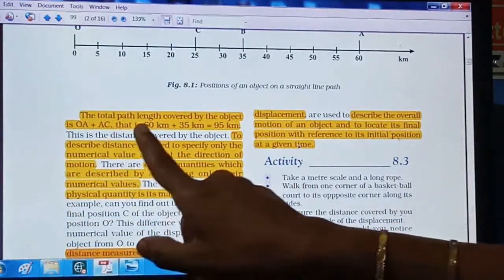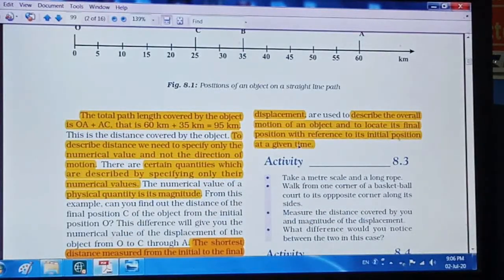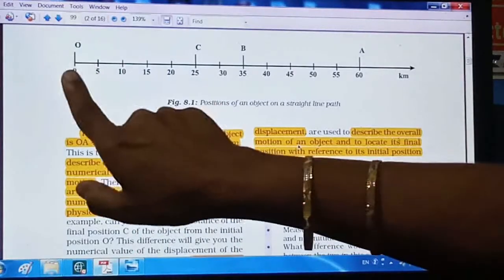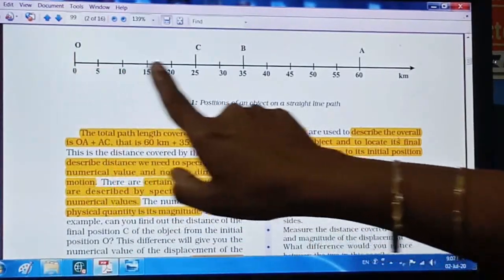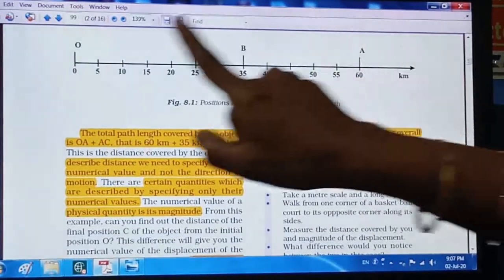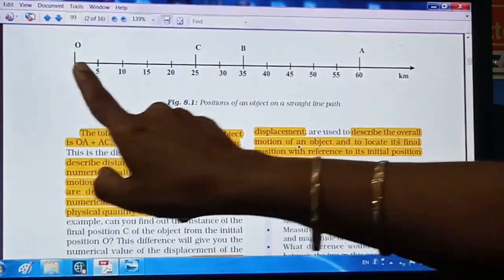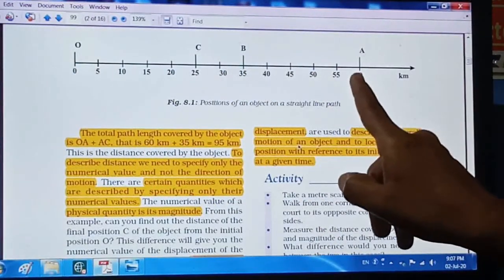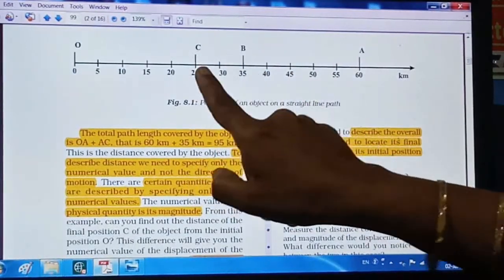The total length covered by the object is... What is the total length covered? Now you can see that the object moves from O and reaches to the A. So the total distance covered by an object the first time, that is O to A, right? Then the object turns back and reaches C through B, right?